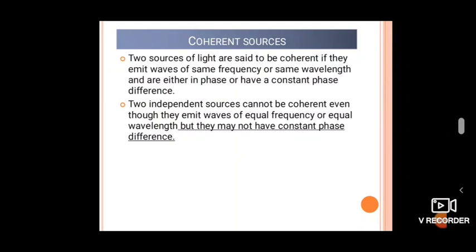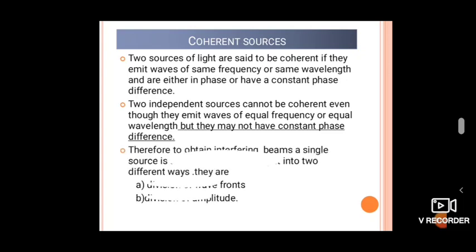And two independent sources cannot be coherent, even though they emit waves of equal frequency or equal wavelength, because they may not have a constant phase difference. Suppose we have taken two 60 watt bulbs, and they emit light. Can they be coherent? The answer is no. Two independent sources cannot be coherent. Even if they emit the same frequency and the same wavelength, a constant phase difference will not be possible when two individual sources are considered.